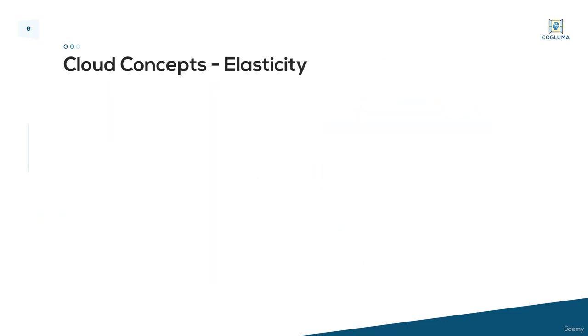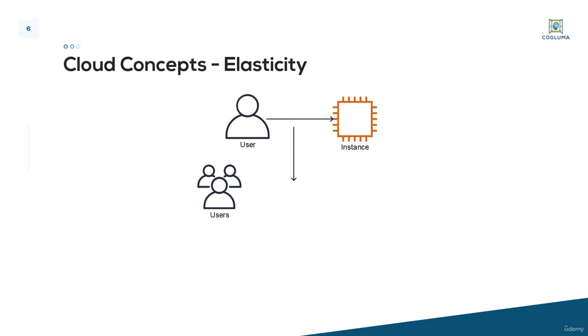Now, the last cloud concept that we have for this section is elasticity. It's similar to, but very different from, scalability. Let's go over that. With elasticity, we're trying to match our workload to meet our changing demand. So it's not just focused on growing to meet growing demand. Let's see what that looks like. When we have one user, we have a small request, it goes to our EC2 instance. As we have a larger number of users, as you may guess, we're going to have a number of instances in order to handle that request.